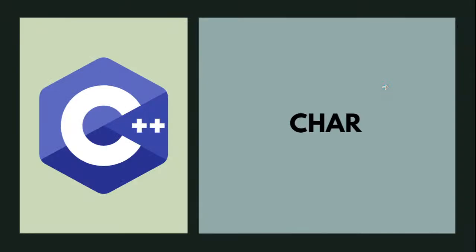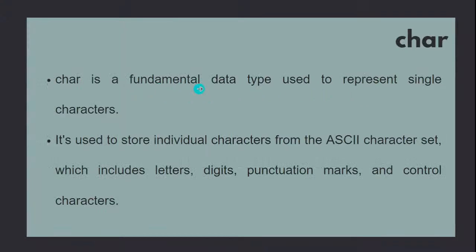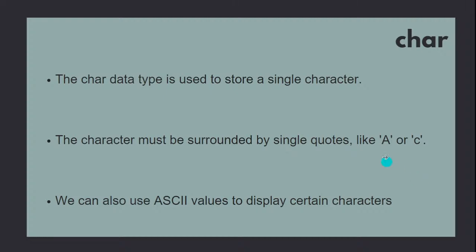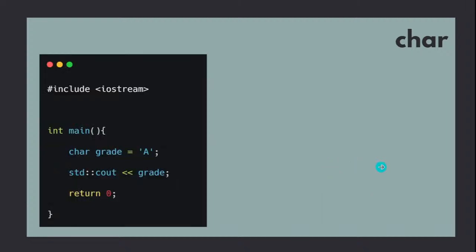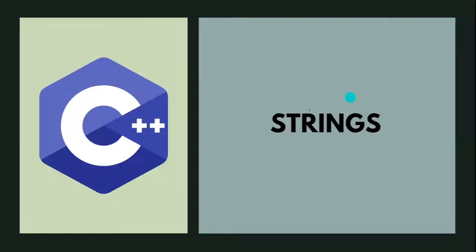Moving into character data type. Remember, character is a fundamental data type used to represent only a single character. It is used to store individual characters from the American Standard Code for Information Interchange, the ASCII character set, which includes letters, digits, punctuation marks, control characters and all. For example, we will be using single quotes. We have seen this in the previous session about grade and all. See here, this is the ASCII chart.